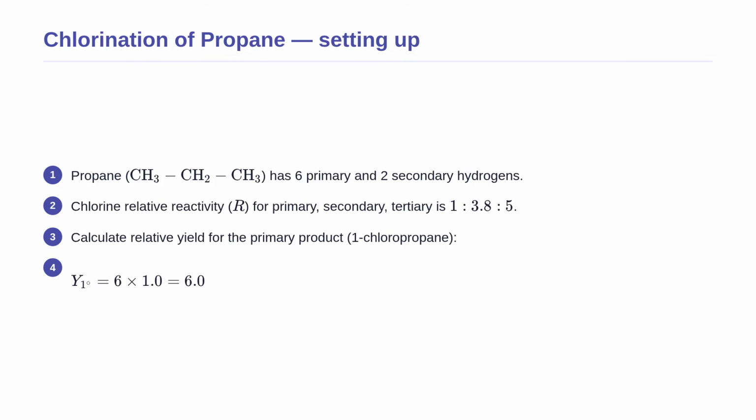First, we identify the targets. Propane has 6 primary hydrogens on the ends and 2 secondary hydrogens in the middle. We calculate the relative yield for the primary product, 1-chloropropane, by multiplying the 6 primary hydrogens by the relative reactivity factor of 1.0. This gives us a relative yield score of 6.0 for the primary position.